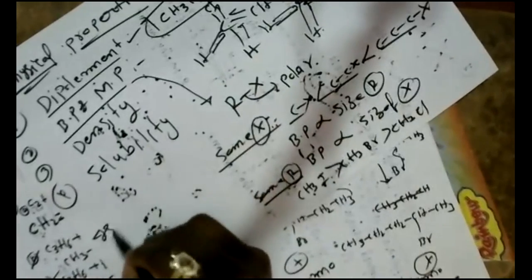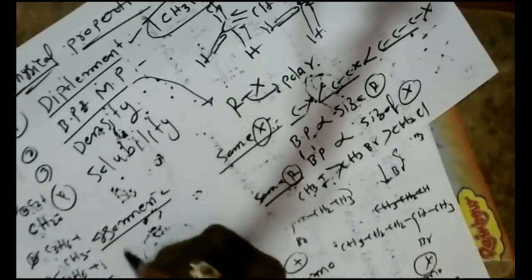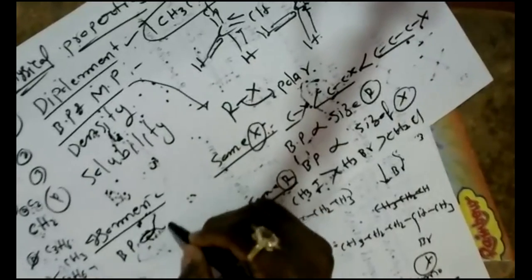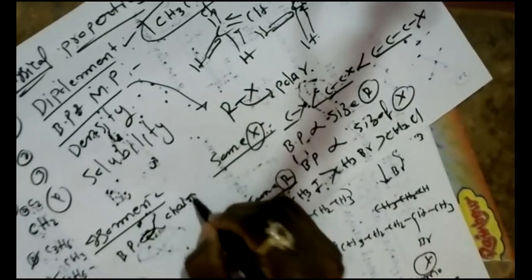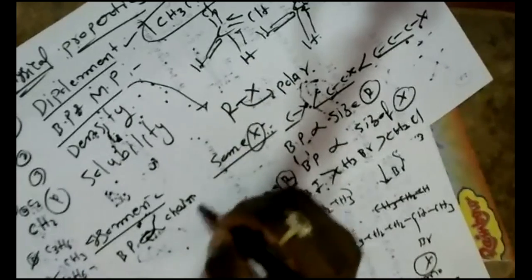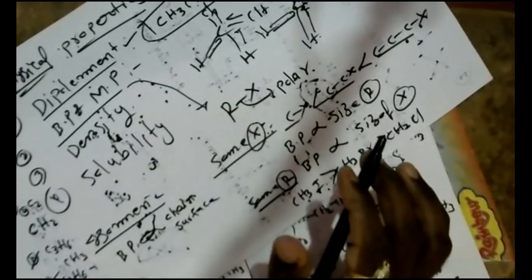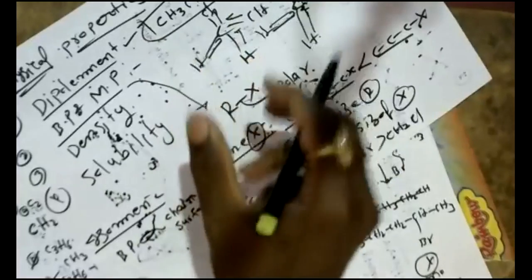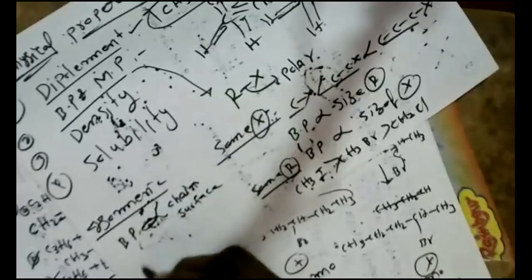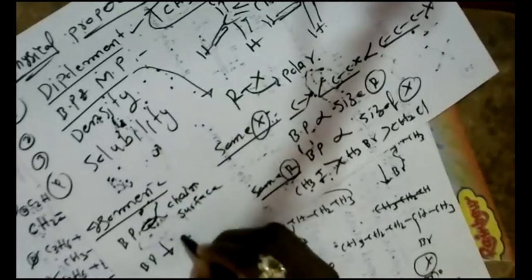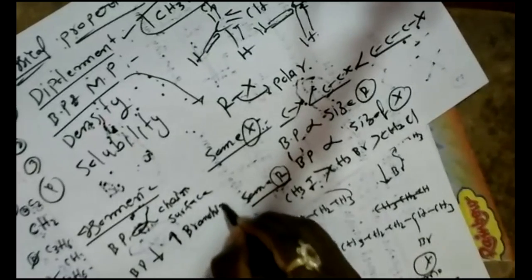So in isomeric alkyl halides, boiling point is directly proportional to chain length. Simply remember chain length or surface area. If surface area is more, boiling point would be more. And as the number of branches increases, the boiling point decreases. Branching increases, boiling point decreases. Boiling point decreases with increase in branching. Simply remember this.